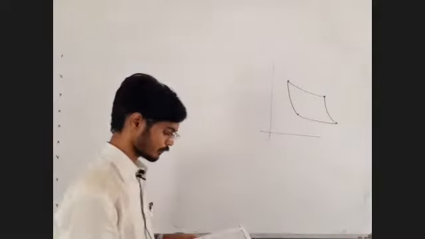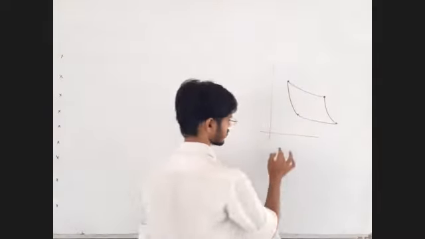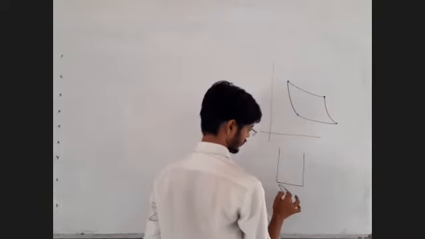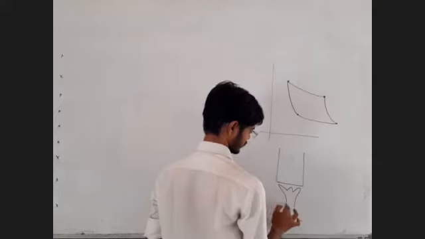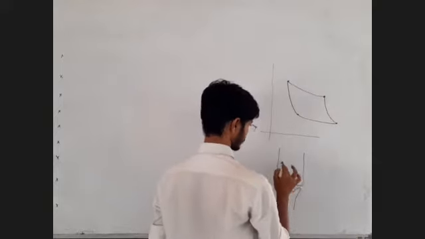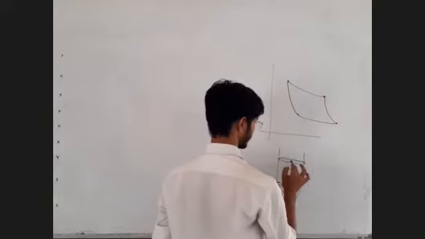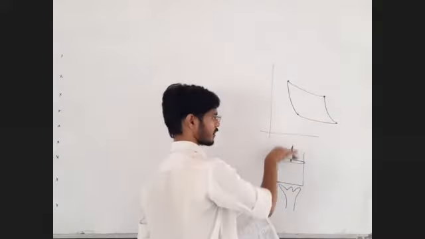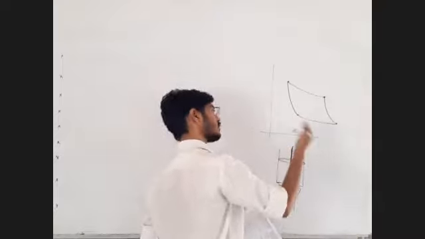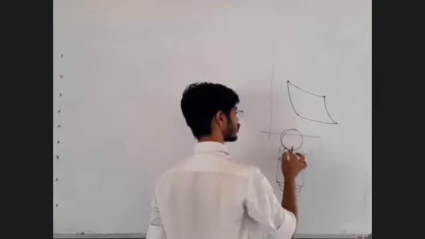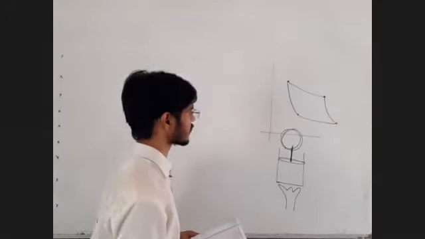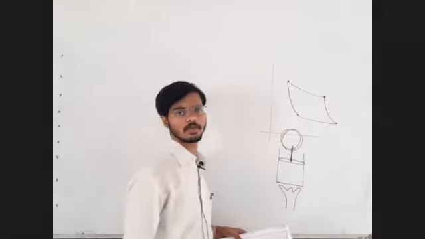Okay, 4 strokes of the engine. There is a simple arrangement like this, a piston cylinder arrangement. This is just a theoretical point. There is a piston, and the upward and downward motion of this piston is converted, by some mechanical arrangement, into the rotational motion of the wheel.